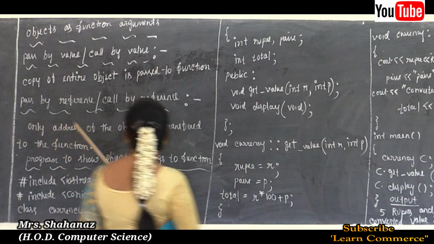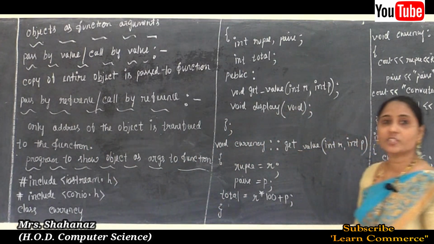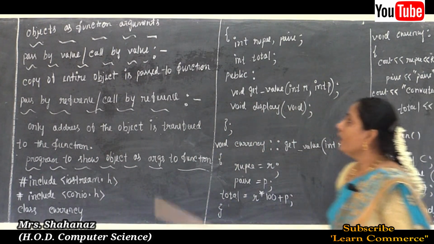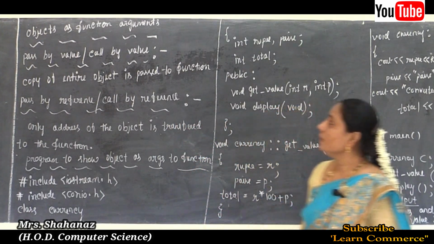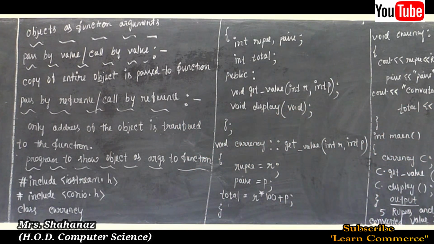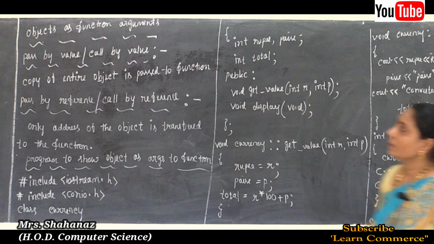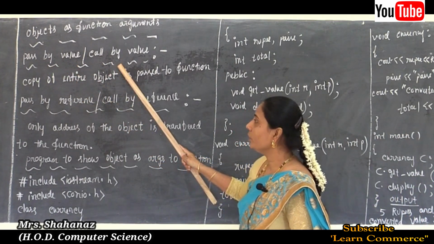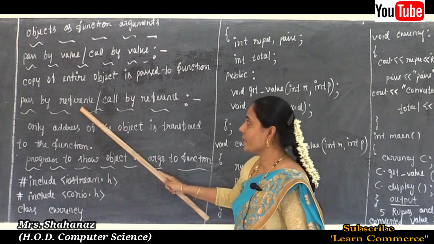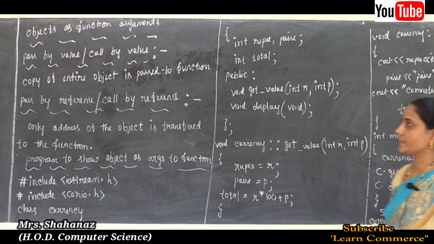Next concept, object as function arguments. In object as function arguments, two important concepts are there. One is pass by value, call by value, and the other is pass by reference, call by reference.